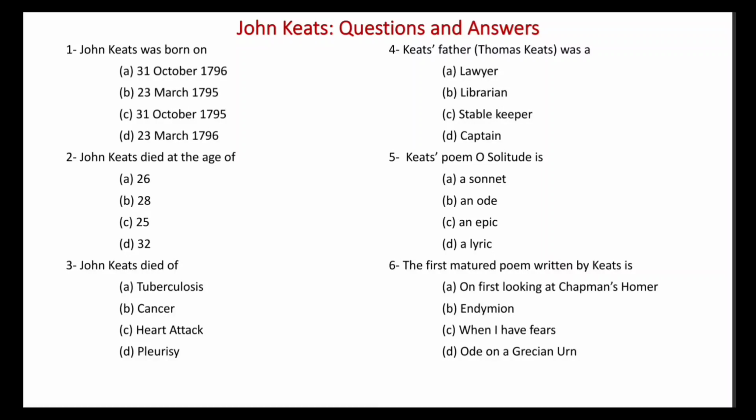You can see here the first question, that is, John Keats was born on. Now 4 options are given. You have to pick the correct answer. You may guess what can be the correct answer. A. 31 October 1796, B. 23rd March 1795, C. 31 October 1795, D. 23rd March 1796.